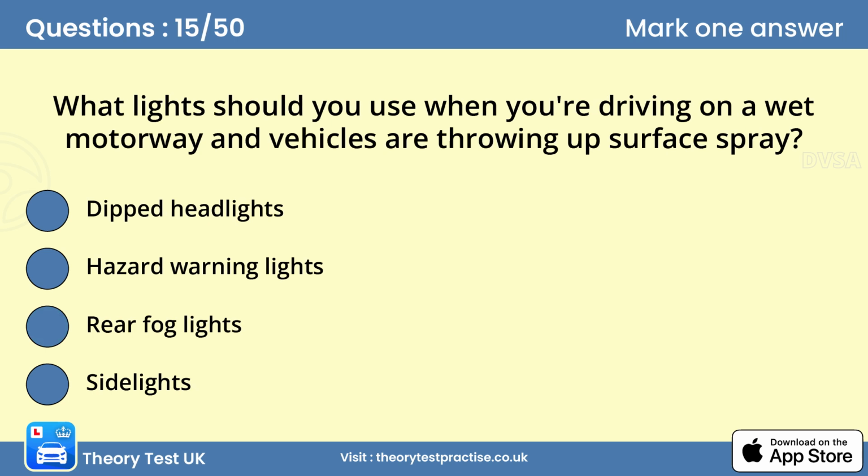Question 15. What lights should you use when you're driving on a wet motorway and vehicles are throwing up surface spray? A. Dipped headlights. When surface spray reduces visibility, switch on your headlights on dipped beam. This will help other road users to see you.